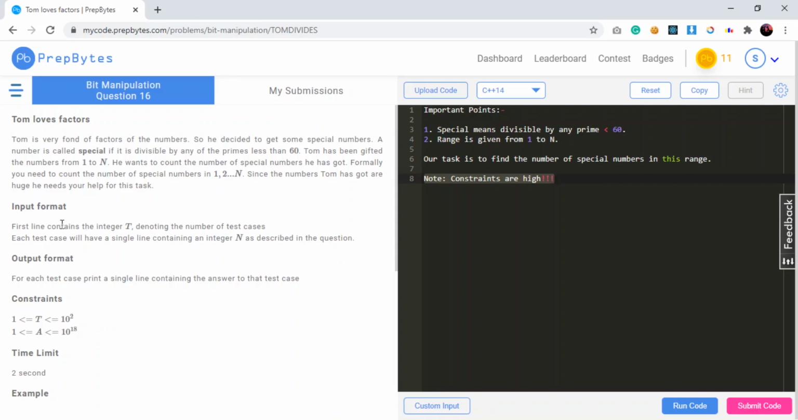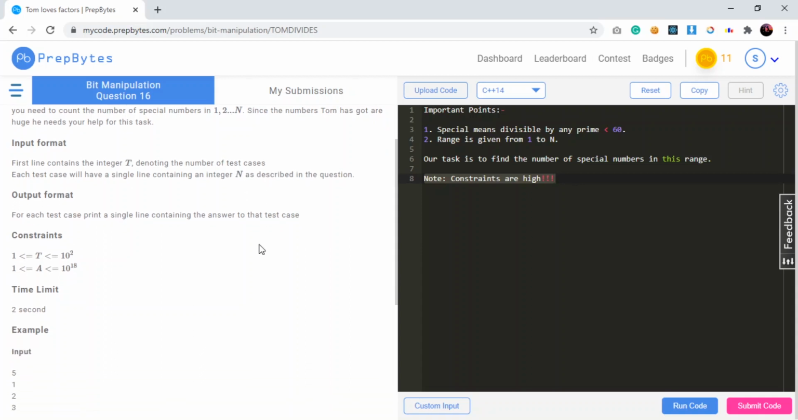Let us move to the input format. The first line contains the integer t denoting the number of test cases. So we have multiple test cases over here, and the number is t. Each test case will have a single line containing an integer n as described in the question. And n is the upper bound of my range, from 1 to n, where we will have to do our operation. The output format is, for each test case, print a single line containing the answer to that test case. And the answer here is nothing but the number of special numbers in this particular range of 1 to n.